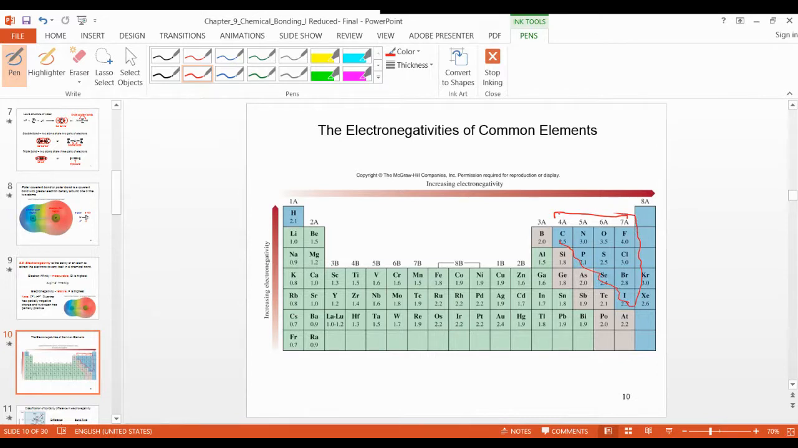All right, these are the pure non-metals. These are the pure metals, and this one is a metal but a transition metal. Remember this: the non-metal reacts with the pure metal, and they will give you an ionic bond. Ionic bond between metal and non-metal.